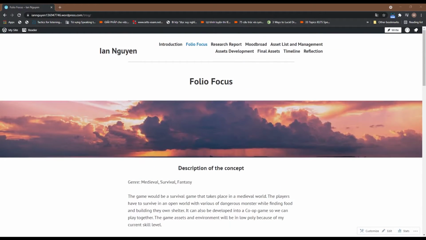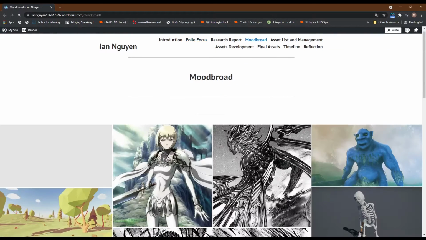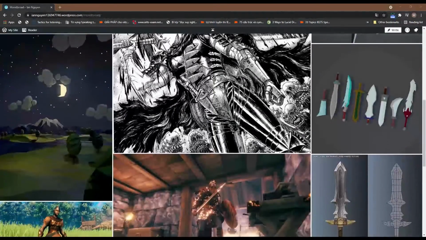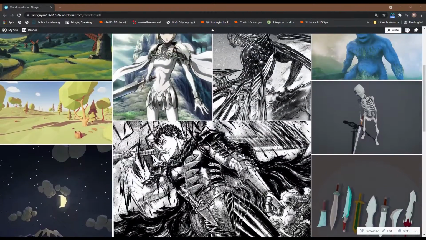This will show the theme and the style that I am going to create in my portfolio. So here's the picture of my mood board. Next is my assets list and management.